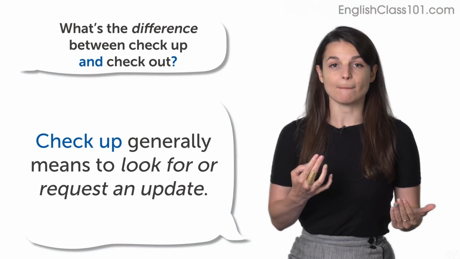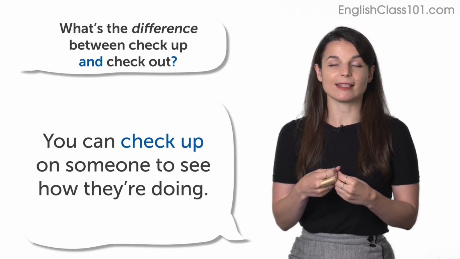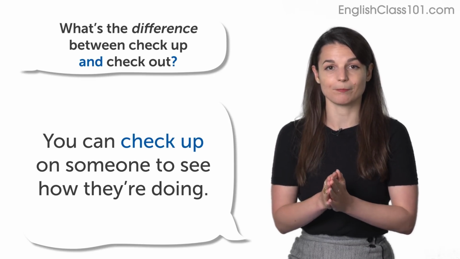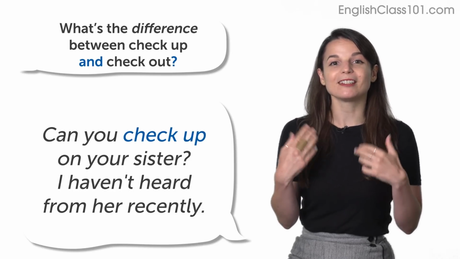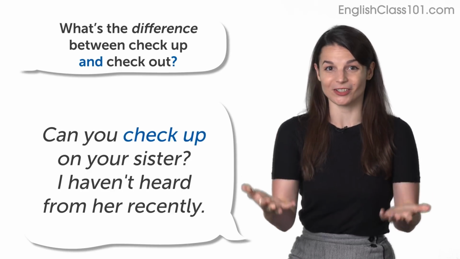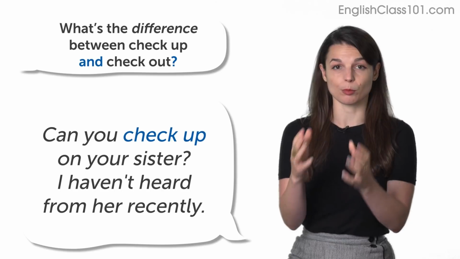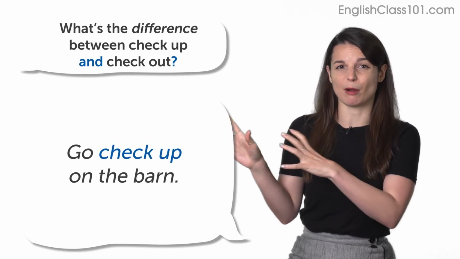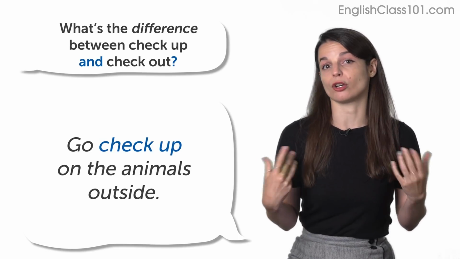Generally, check up means to request or look for an update from someone. So you might say you need to check up on someone. We typically use that when we're talking about a person. For example, can you check up on your sister? I haven't heard from her recently. That means please go get an update from your sister, or please get some information about the current status of your sister. So we tend to use check up on something when we want to talk about another person. You might also hear like check up on a specific place, like go check up on the barn, or like go check up on the animals outside, to mean you want to know the current status or the current condition.